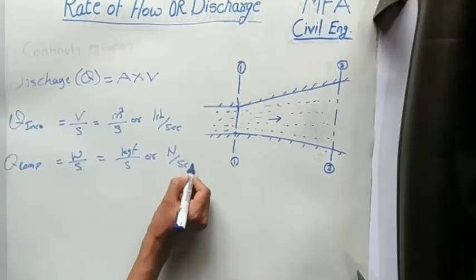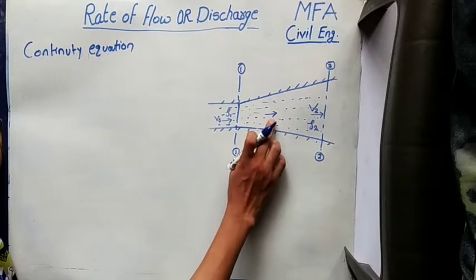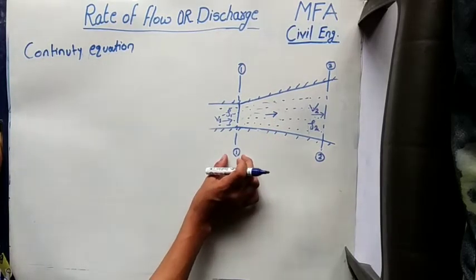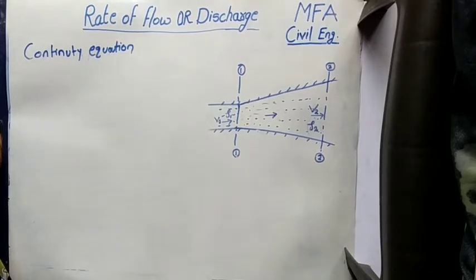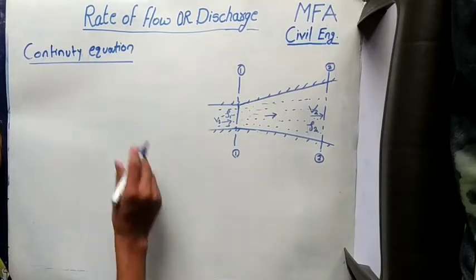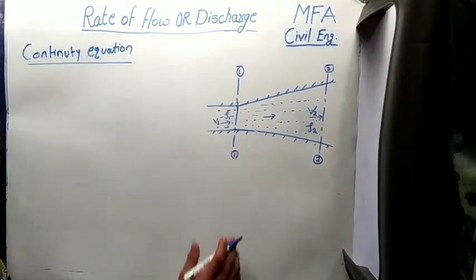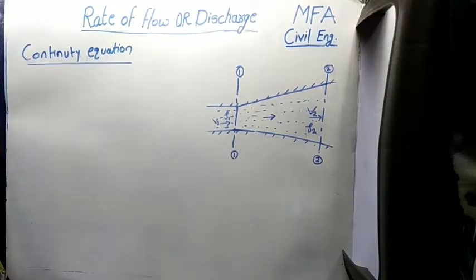Newton per second. Consider two sections in a system of a pipe in which a fluid is flowing in a rightward direction. When we know the discharge value at section 1 and we have to calculate the discharge value at section 2, we can calculate it by using a continuity equation. Continuity equation is based on the law of conservation of mass, which states that for any closed system the quantity of a fluid flowing per second is constant.